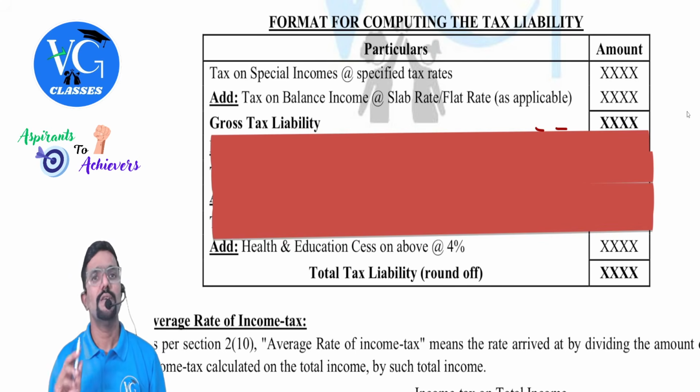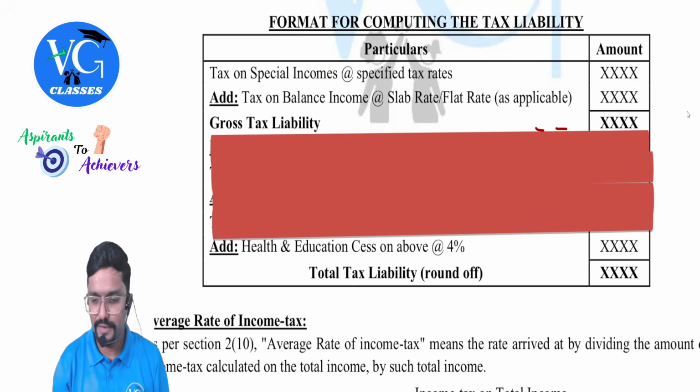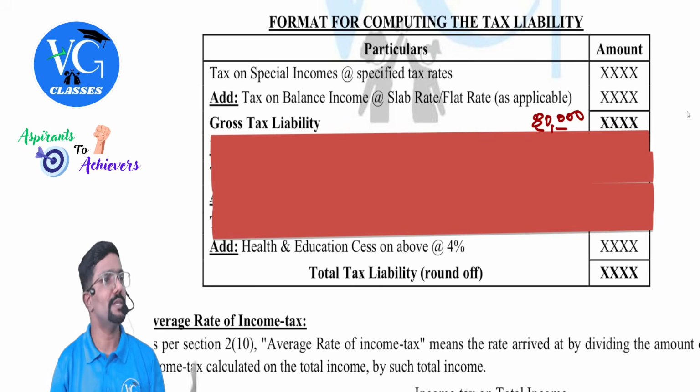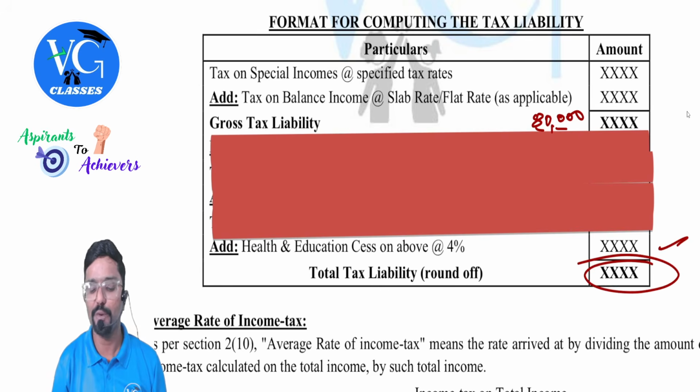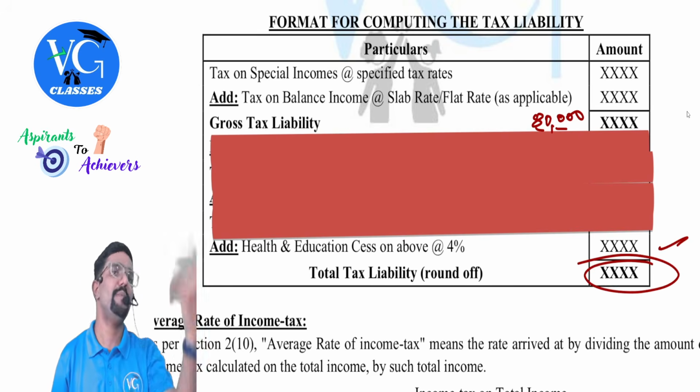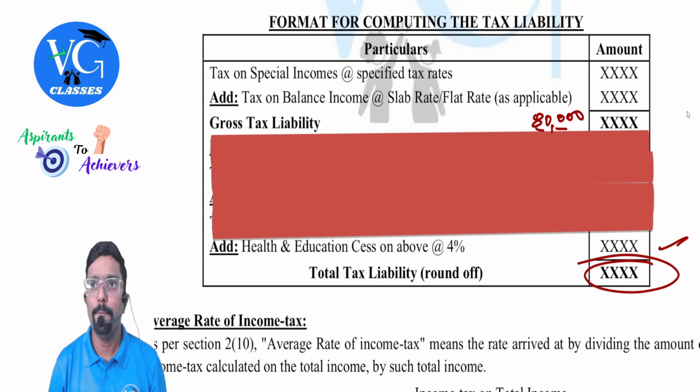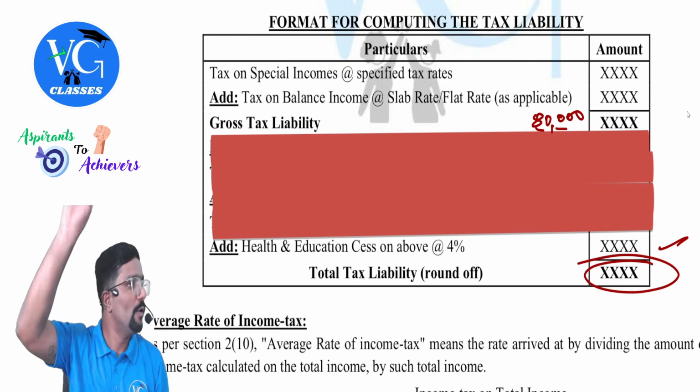Then, will 4% be applicable? Yes. For example, let me take this as 80,000. The 4% cess will be on 80,000. Add that to 80,000 and whatever you get, pay that to the government. Hope you guys are getting it.